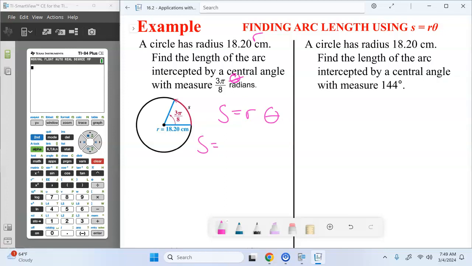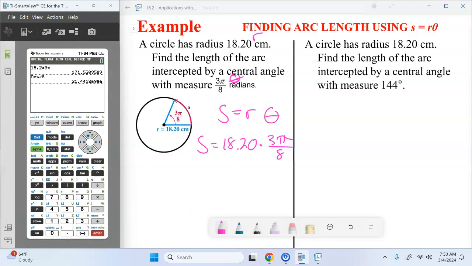The measure of the arc length is the radius, 18.20 centimeters, times 3 pi over 8. And we're going to round to 2 significant digits. So 18.2 times 3 pi divided by 8. Round to 2 decimal places, what do we get? 21.44. Pretty straightforward. Couldn't make it any easier if I tried.